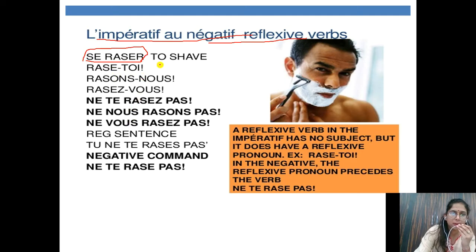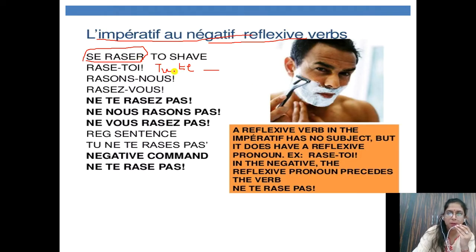Now children, if you remember, any pronominal verb with tu we write te and then the verb, right? I'm just explaining you. For any pronominal verb with tu you will write te and then the verb. With nous you will write nous and then the verb, and with vous you will write vous and then the verb.